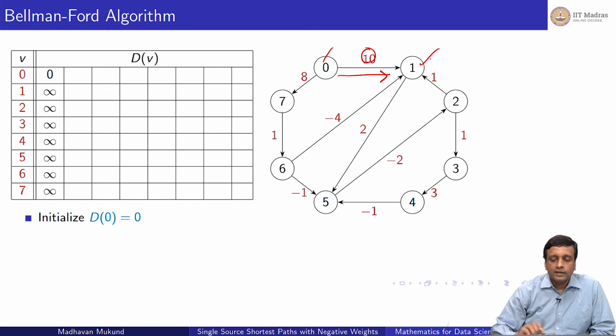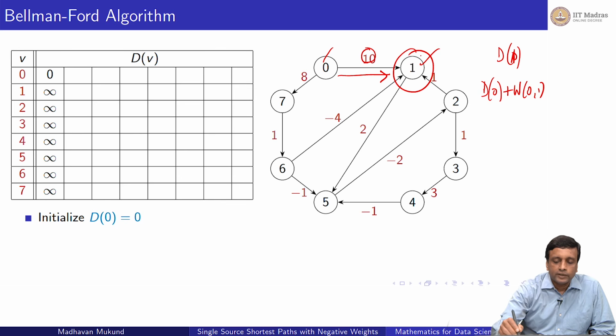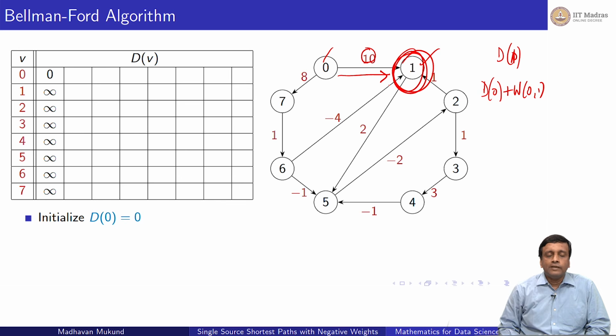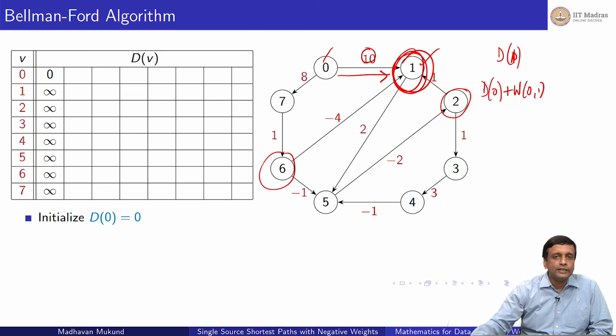So the update is compare d of 1 to d of 0 plus the weight of edge 0, 1, right? So what should I put here is the question. Should I leave it as it is, or should I update it by some new information I've got about the edge coming into it? Of course I could do it for d of 2 also, but for d of 2 and d of 6 nothing has happened because everything is infinity. So it's really d of 0 which carries some importance at this stage.